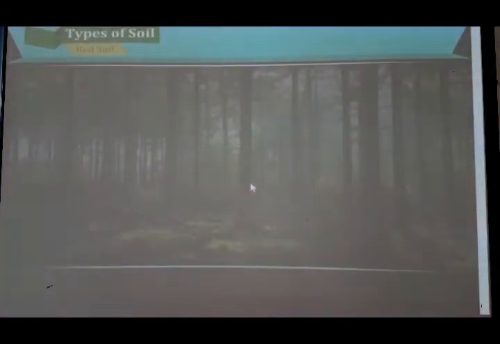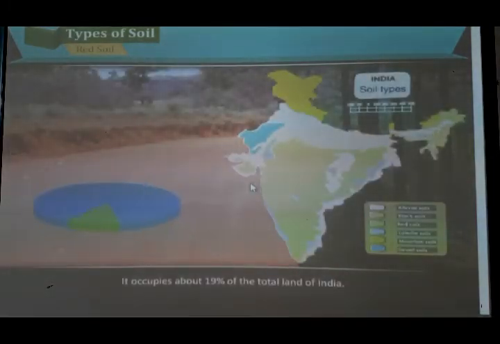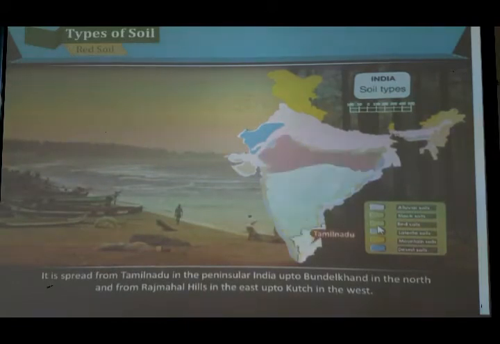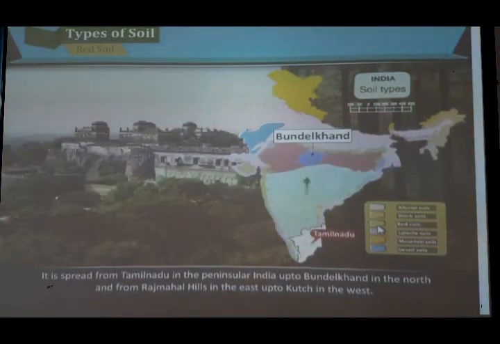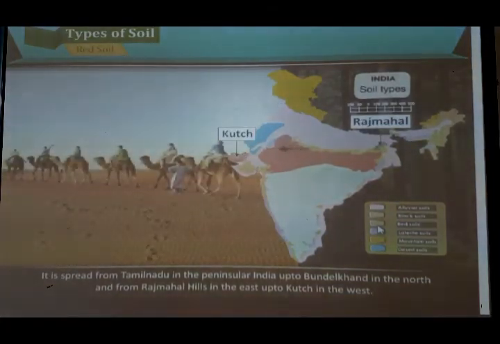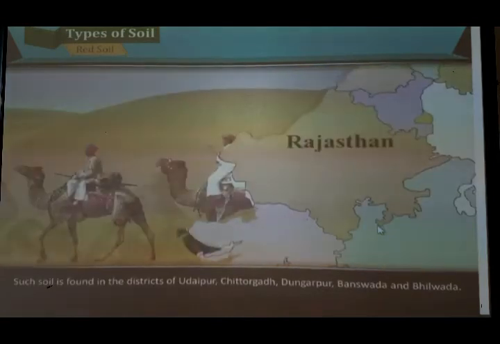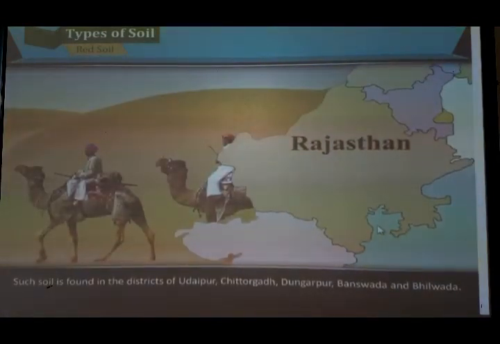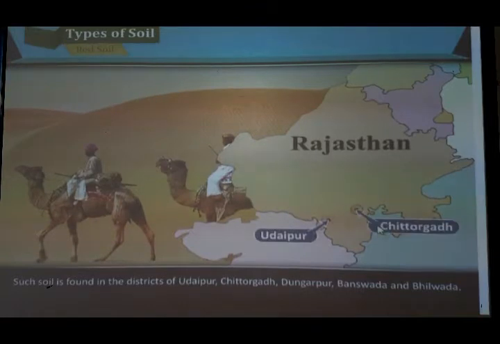Second is red soil. It occupies about 19% of the total land of India. It is spread from Tamil Nadu in peninsular India up to Bundelkhand in the north, and from Rajmahal Hills in the east up to Kutch in the west. Such soil is found in the districts of Udaipur, Chittorgarh, Dungarpur, Banswara and Bhilwara.